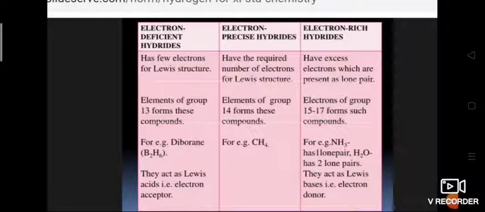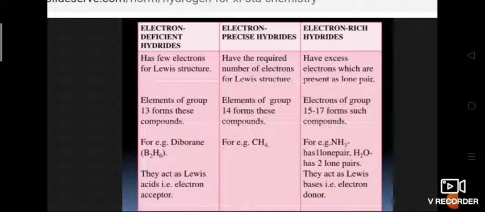So the order of basicity of hydrides is NH3 more basic than H2O, than HF. Because of its lower electronegativity, nitrogen has more basicity.